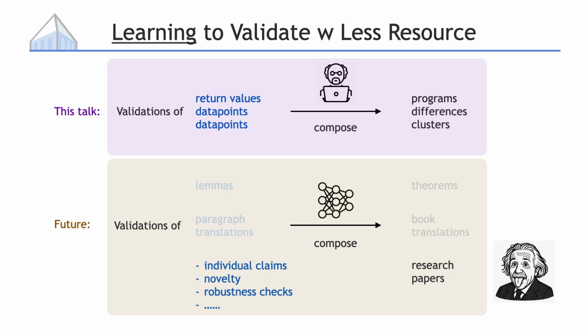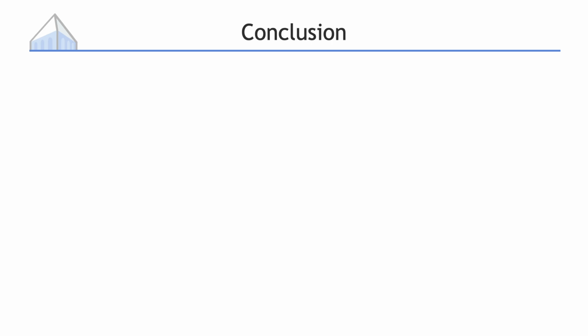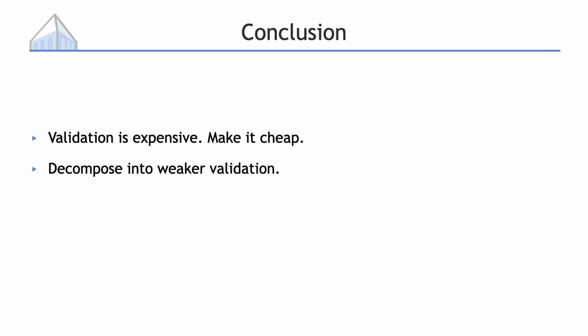This is the end of the talk, and here are 3 takeaways. First, as AI systems tackle increasingly difficult tasks, validation gets more expensive, creating a huge challenge we need to solve. Second, decomposition can help us bridge this resource gap and improve language models' ability on hard tasks. Third, looking into the future, we will have plenty of optimization power by default, so validation will be the real bottleneck.